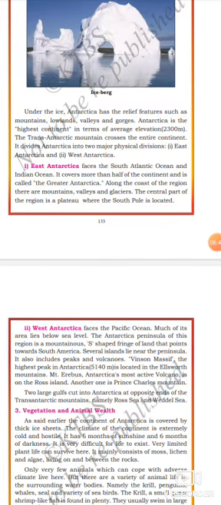Listen, dear students. Under the ice, Antarctica has relief features such as mountains, lowlands, valleys, and gorges. Gorges means what?